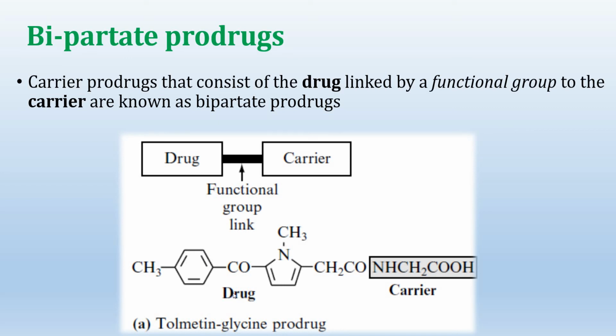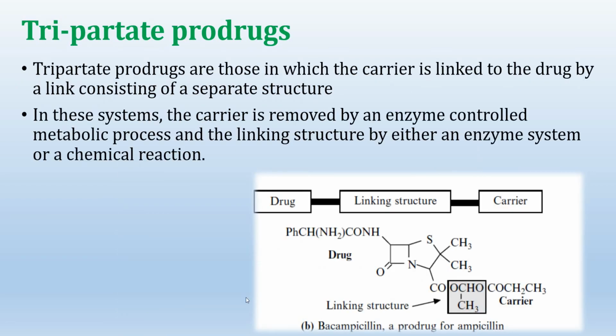In the example, we can see the carrier here and the drug. The example is of tolmetin glycine prodrug. Now the next type, that is the tripartite prodrugs. Tripartite prodrugs are those in which the carrier is linked to the drug by a link consisting of a separate structure.